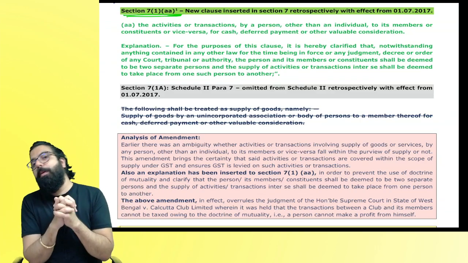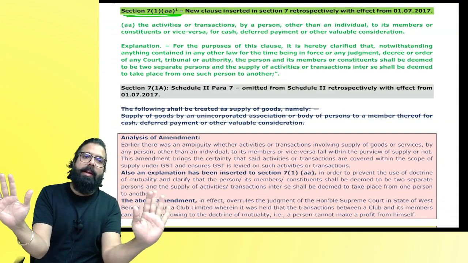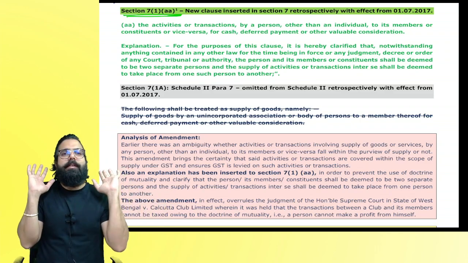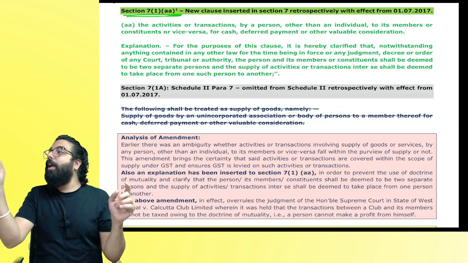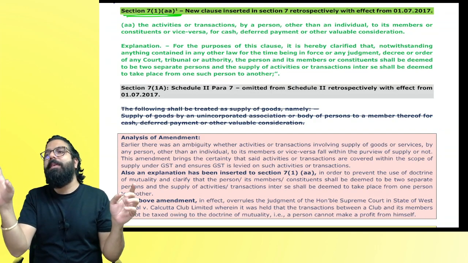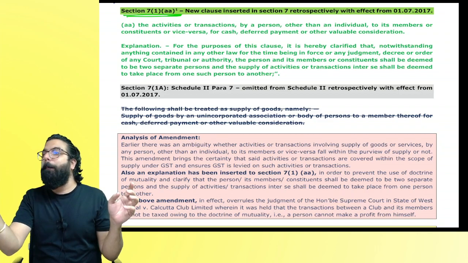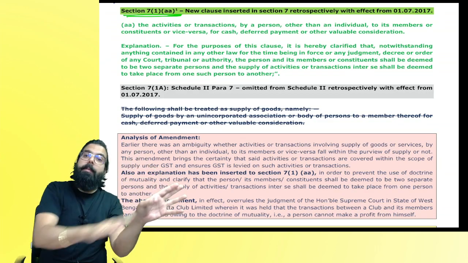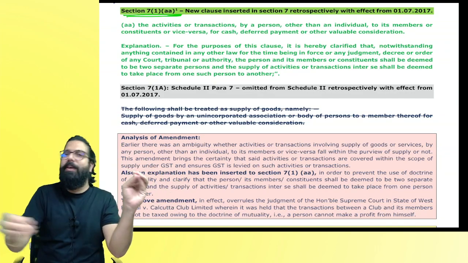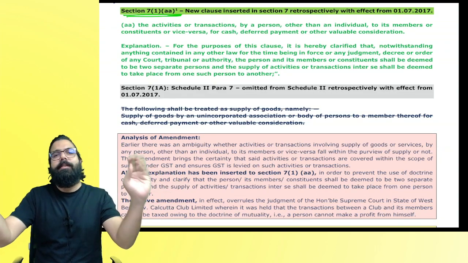But because of the Supreme Court's judgment, so that there is no ambiguity, they inserted this in section number 71AA, saying a club, any person other than an individual, means basically an association or a company or a club, giving services to the member, and members giving them what? Cash or any valuable consideration, it will be a supply.